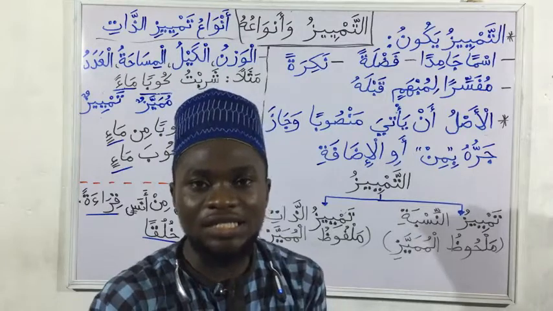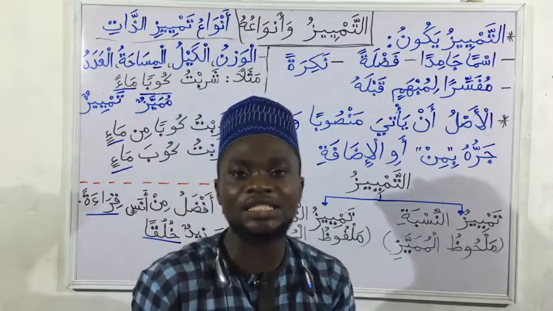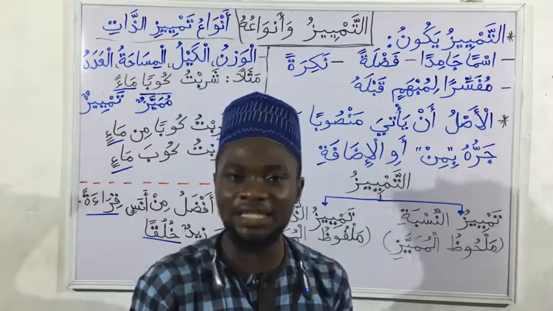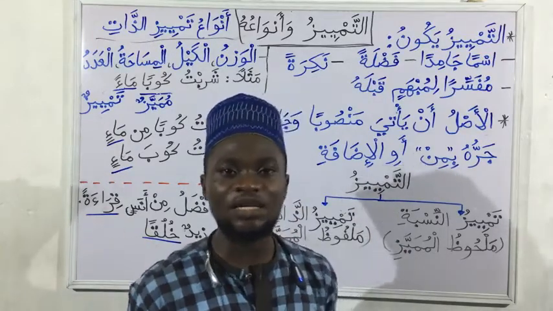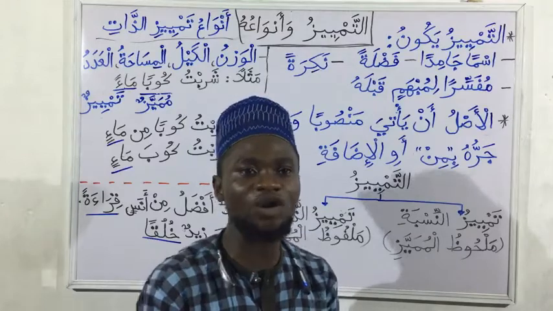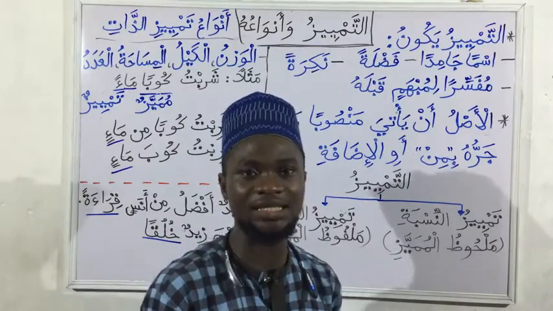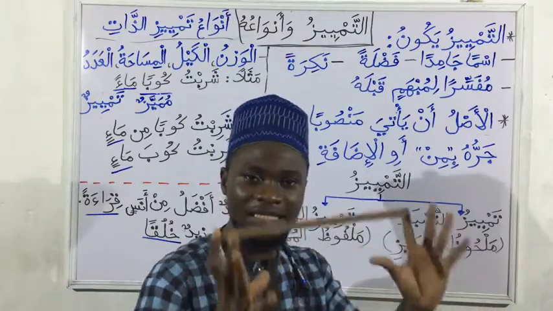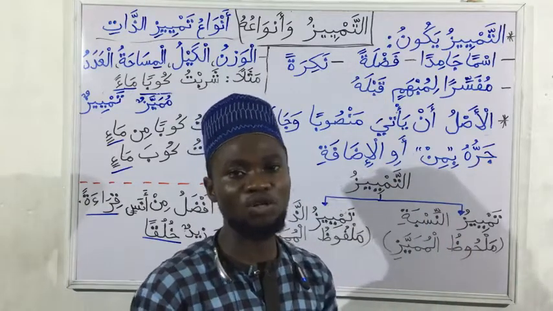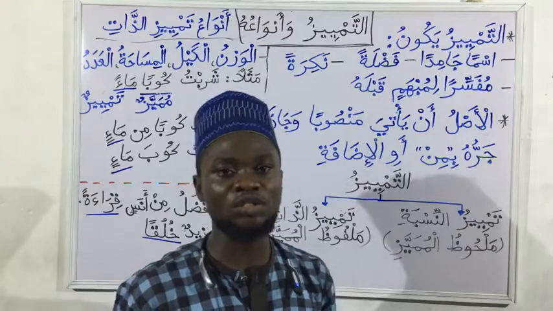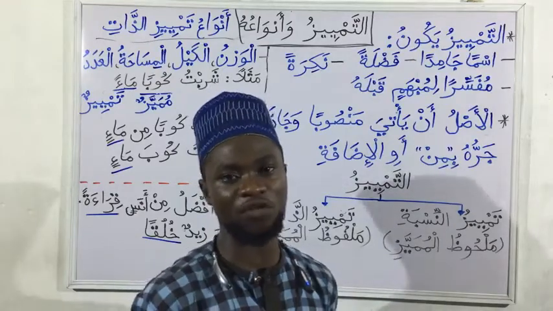It is an extra word in the sense that the sentence it is coming to explain is a complete sentence grammatically. That is, if we check all the criteria of Nahwu for that sentence, grammatically the sentence is complete, is correct. But what does Tamyeez come to do? It comes to explain its meaning for us.